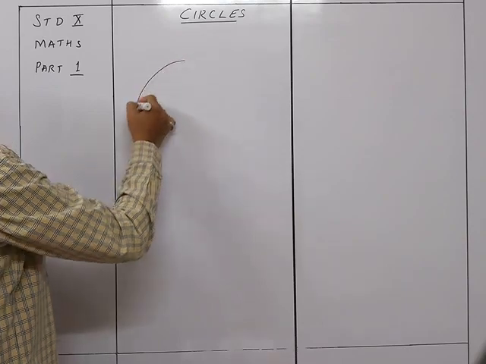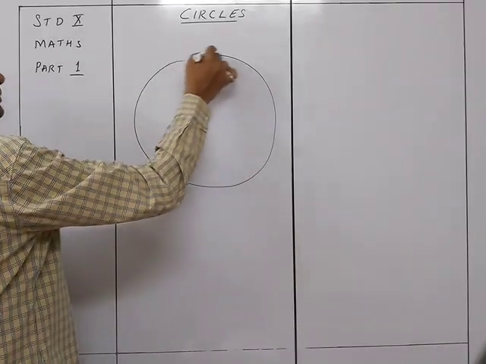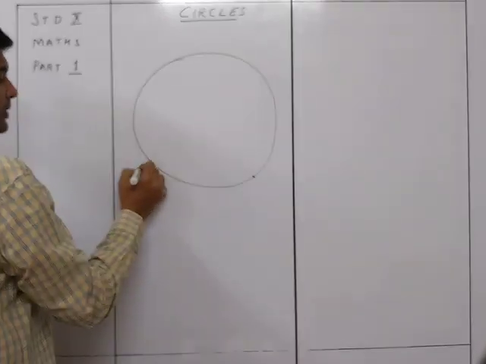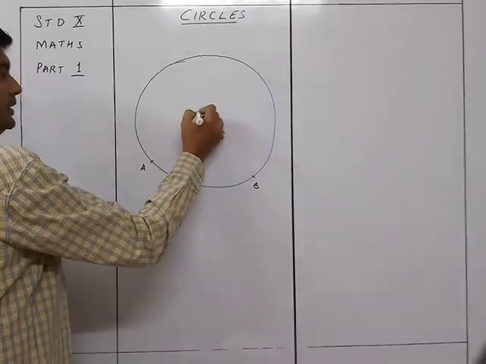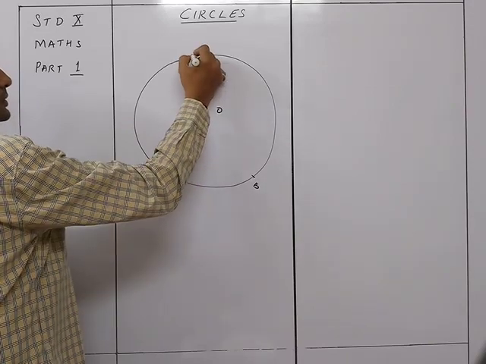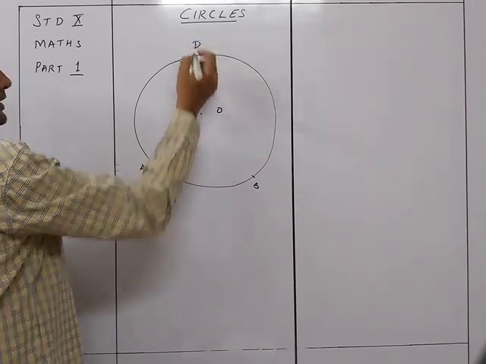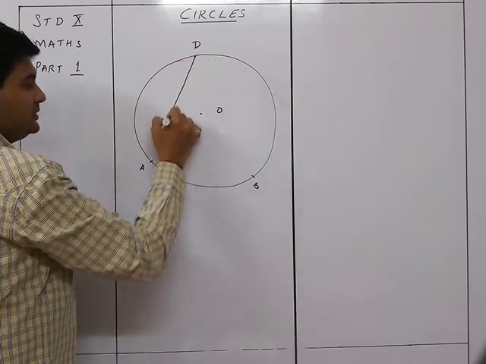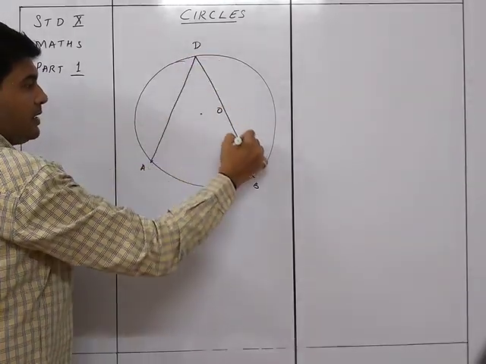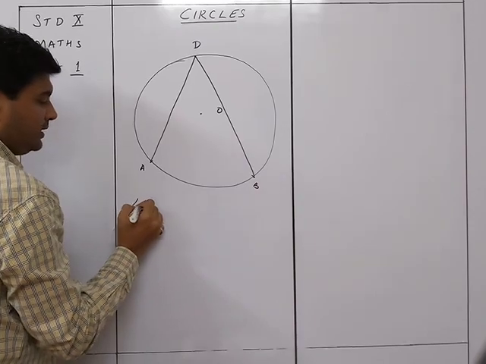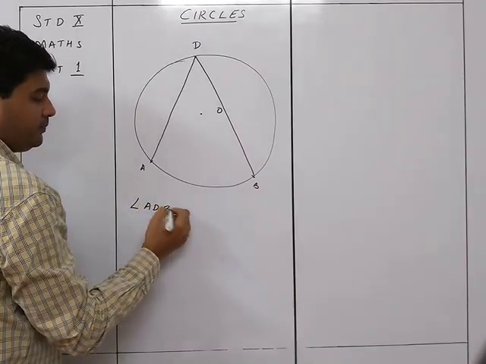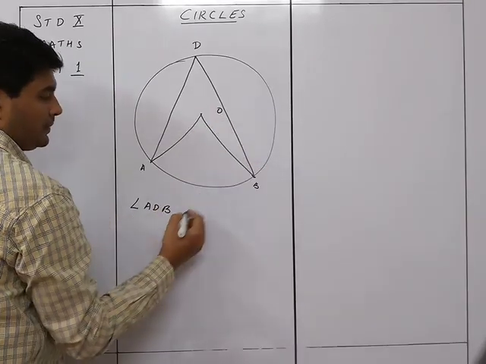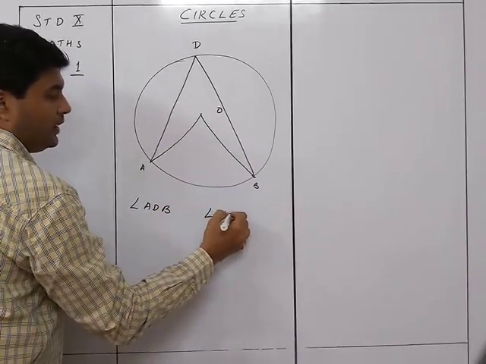So, if this is a circle and this is the arc AB, this is the center O, this is point D. So I have got one angle, angle ADB, and the other angle, angle AOB.